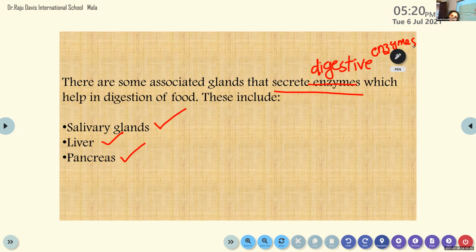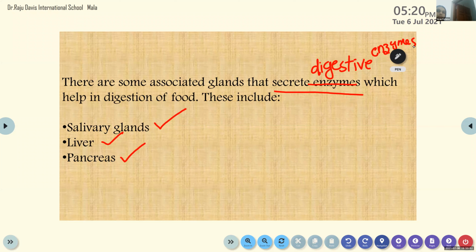They are the salivary glands, liver, and pancreas. These three glands are associated with whom? These glands secrete digestive juices, but they are not associated with the stomach. They are associated with our alimentary canal or the digestive tract. Is it clear? Yes, ma'am.